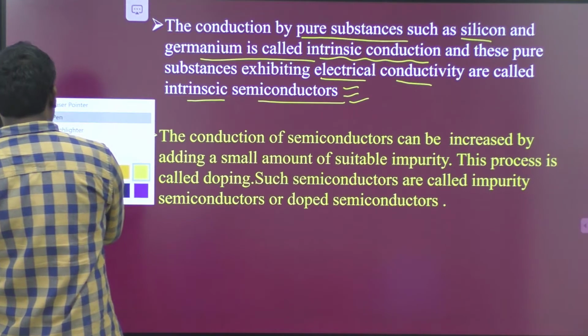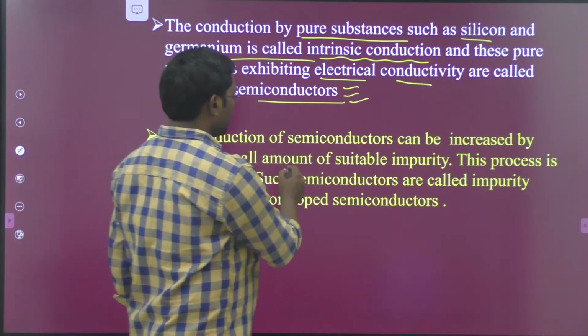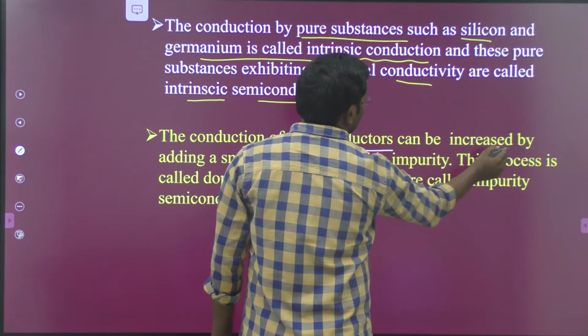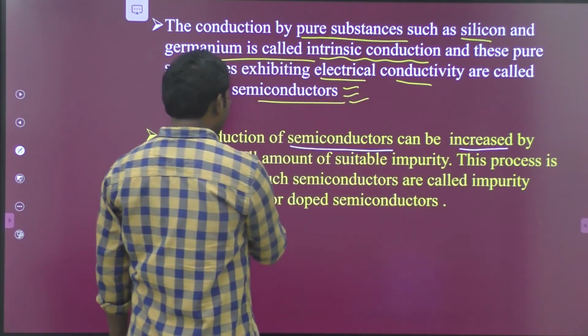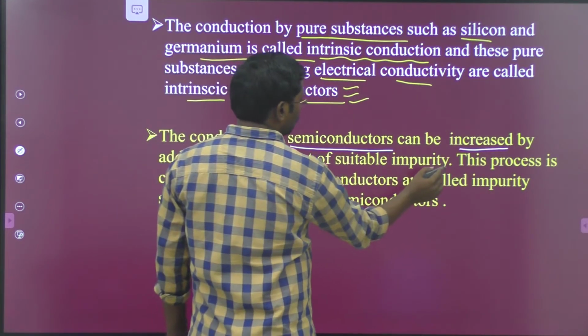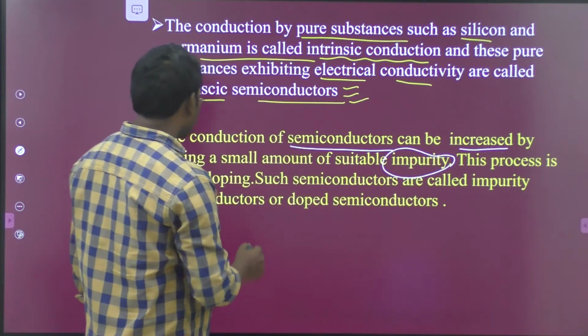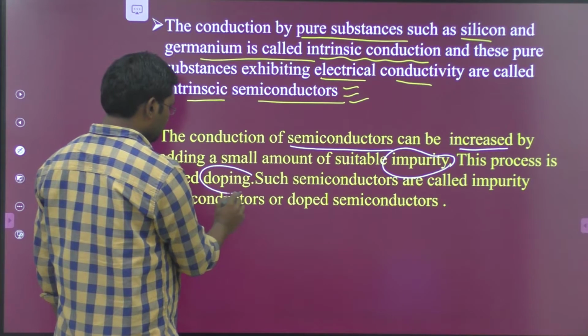So next, the conductivity of semiconductors can be increased by adding a small amount of suitable impurity. This is a very important point. This process is called the doping process.